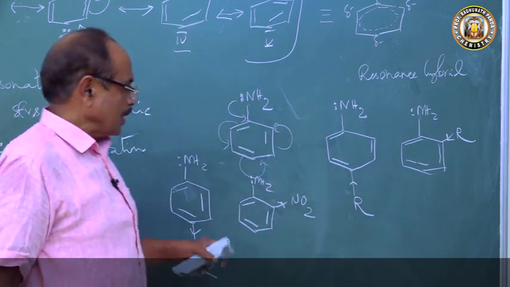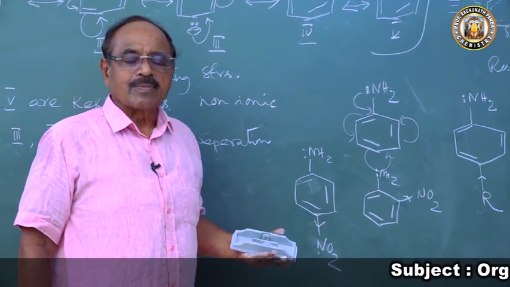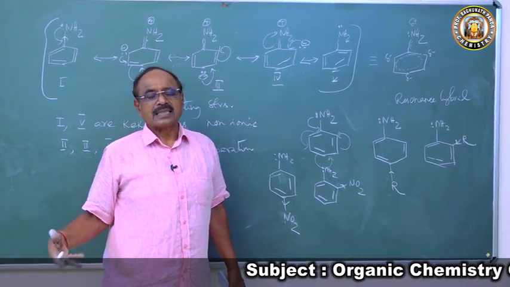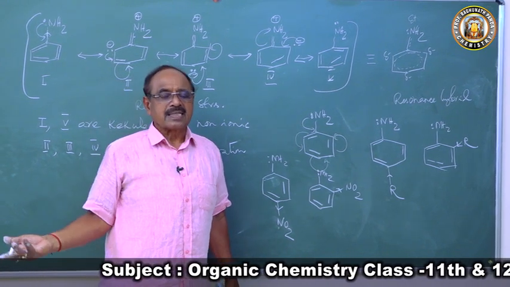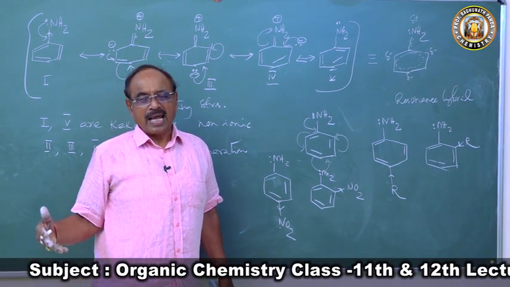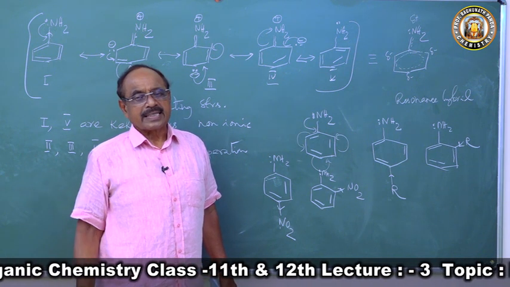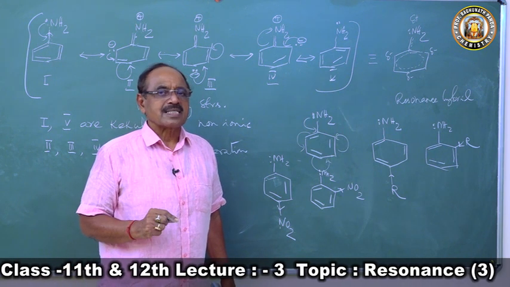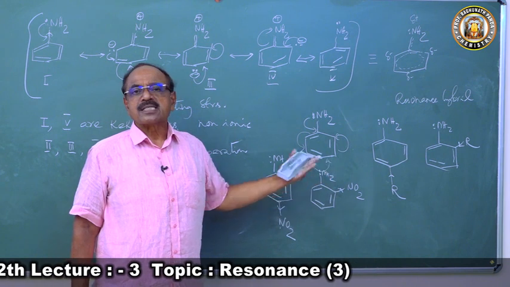If we substitute an electron attracting group, it will pull the electron more easily into the benzene nucleus. It will accelerate, promote the delocalization, increase the resonance. Hence the basic strength will decrease. So you see, if you understand the concept of resonance, without reading more about aniline, you can answer all the questions of aniline.